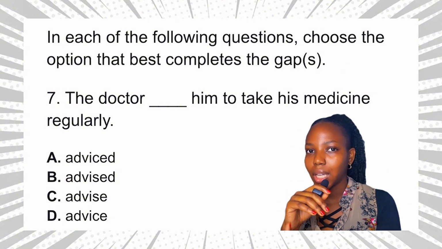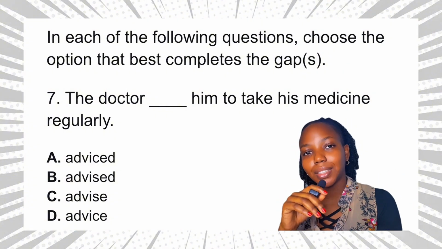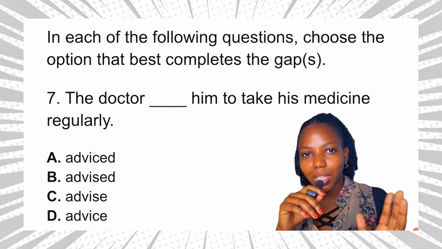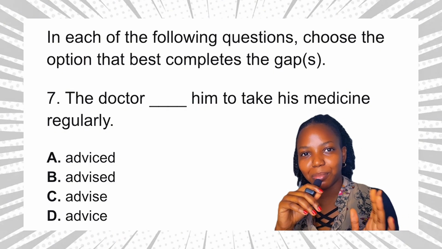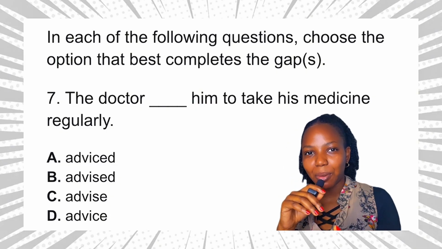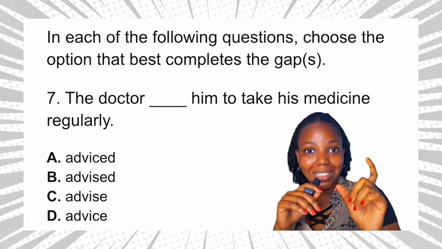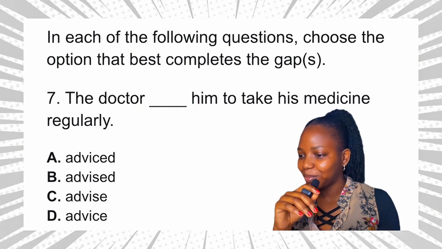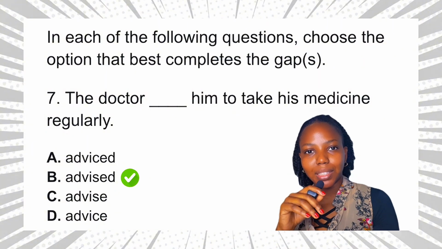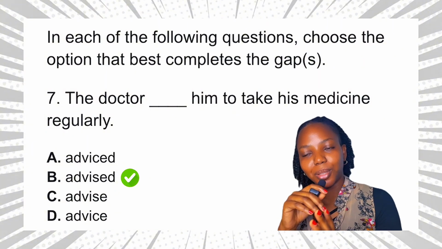So it's a completed action, so we need past tense. Now let's go to the options. Option A, we know that this word does not exist, right? Why? Because we already know that advice is a noun and we can't have the past tense marker -ed beside the noun, right? Now, option B, we have advised. This is the verb, this is the past tense, and this is the answer to the question.